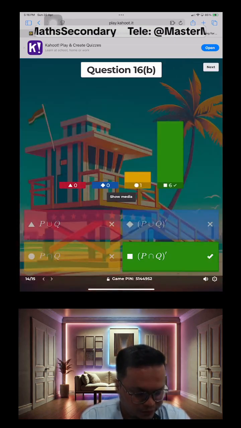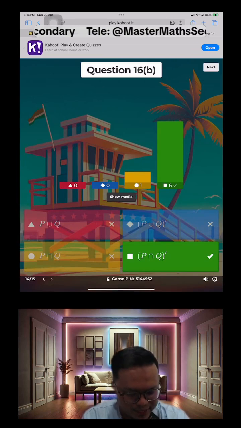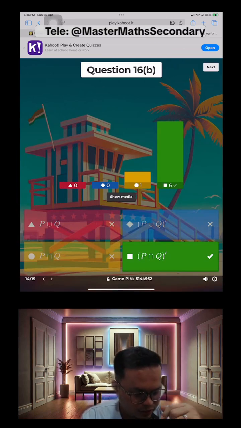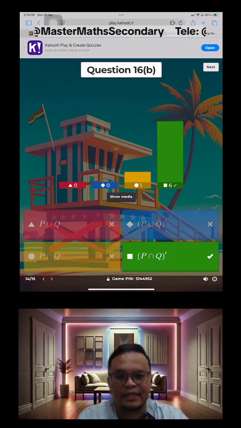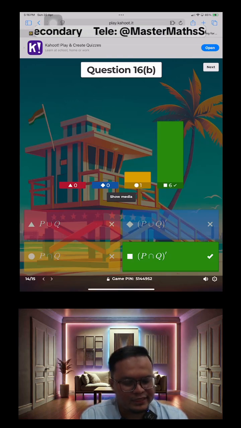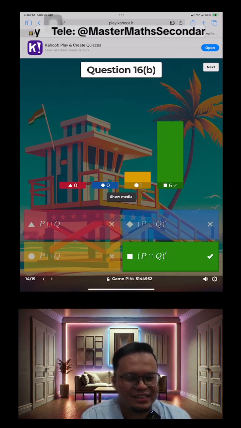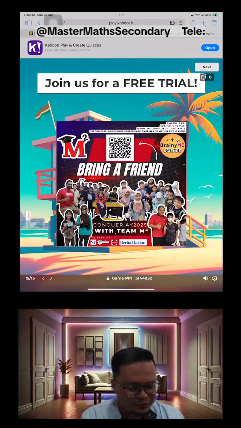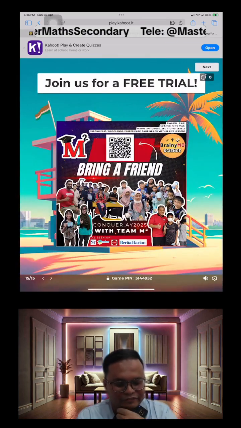Oh, alright. Okay, so yeah, the green one is the correct one. We're looking at the complement of P intersect Q. Alright, so that's the one that we're looking for. So this is the last question. Let's take a look at the leaderboard to see who actually got first.